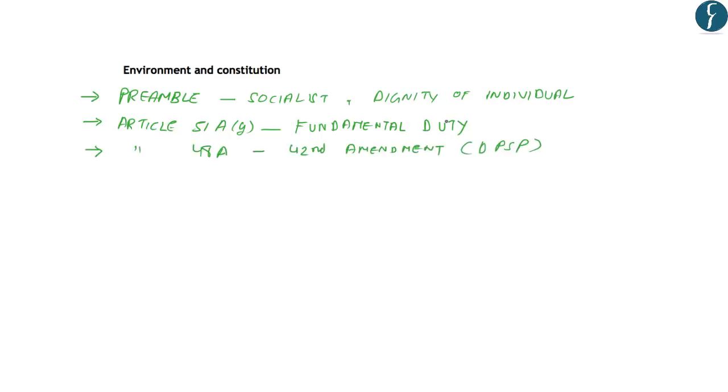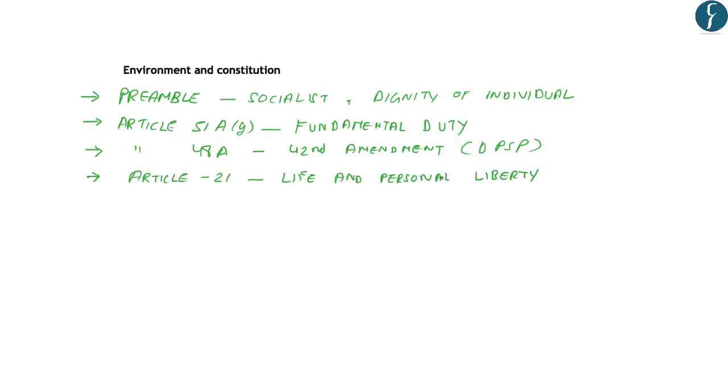The Article 48A, which is actually a directive principle of state policy and was added to the Constitution by the 42nd Amendment, says that the state shall endeavour to protect and improve the environment and to safeguard the forest and wildlife of the country. So, the fundamental duty talks about the roles and responsibilities of citizens towards the environment, while the 48A, which is the DPSP, talks about the role of state in conserving the environment.